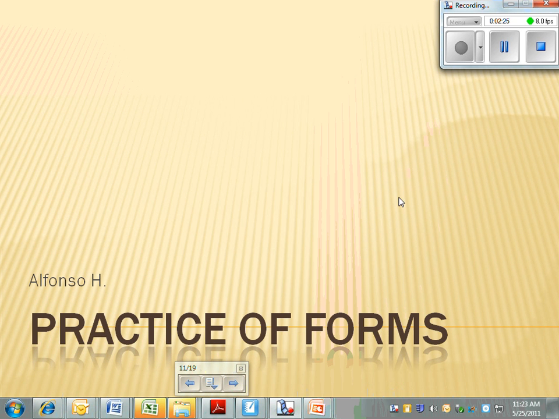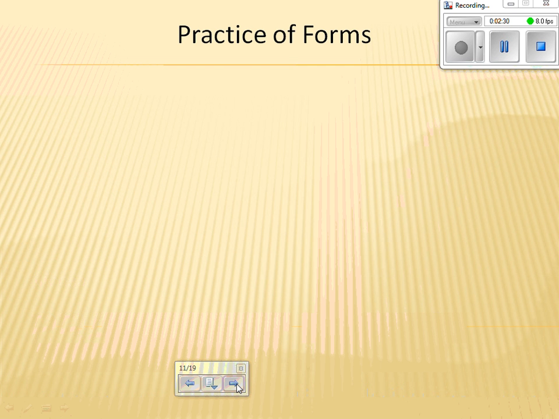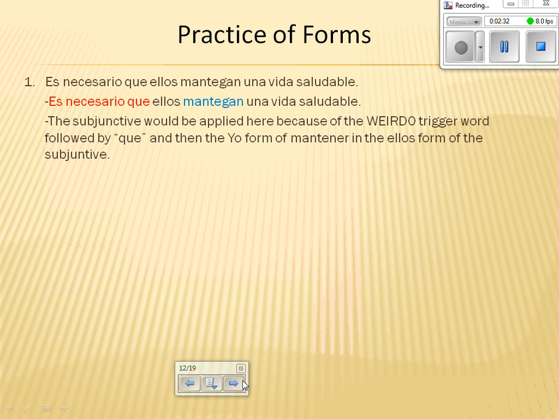Alright, now we're going to do some practice of forms for the subjunctive by Alfonso H. The first sentence reads, Es necesario que ellos mantengan una vida saludable. The subjunctive would be applied here because of the weird or trigger word, which is, in this case, es necesario, followed by a que, and then the yo form of mantener in the ellos form of the subjunctive. The yo form of mantener would be irregular, and in the yo form present it would be mantengo, then now changes to mantengan.